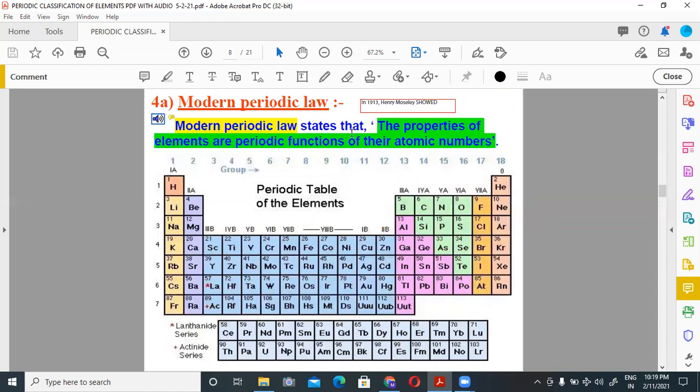In 1913, Henry Moseley showed the best way of arrangement of elements in the modern periodic table, and he gave the modern periodic law. Modern periodic law states that properties of elements are periodic function of their atomic number. So you can see here the modern periodic table in which there are 7 periods, 18 groups.